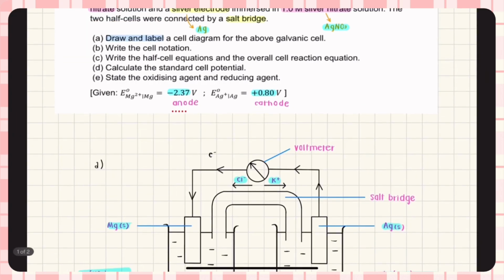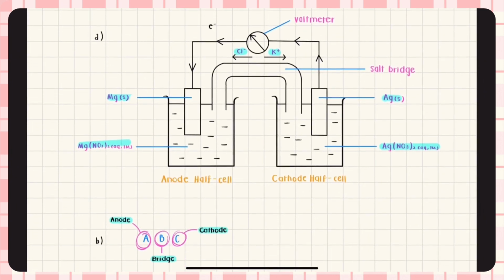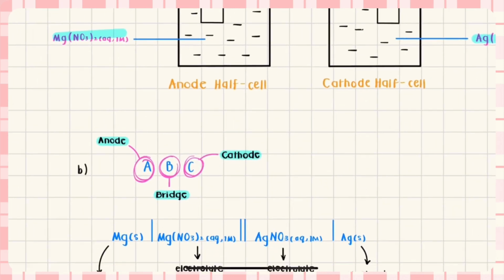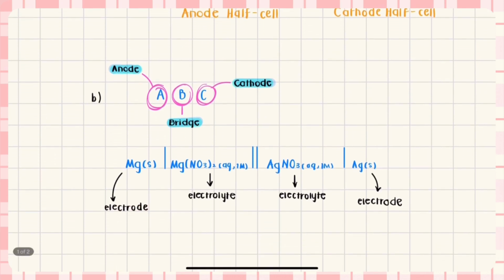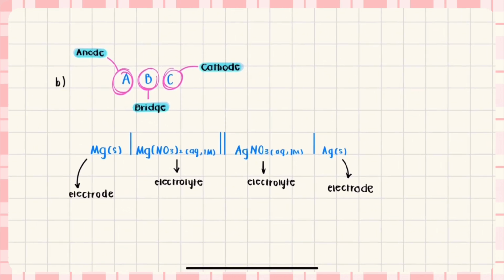Moving on to question B, write the cell notation. To write the cell notation, we need to remember the arrangement. To make it easier to remember, we use the ABC method, where A represents anode, B represents the bridge, and C represents the cathode. Now the anode is Mg, right? So we just write it down. The sequence must be anode electrode, anode electrolyte, cathode electrolyte, and cathode electrode.